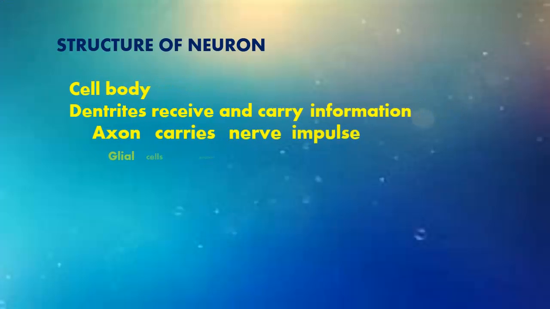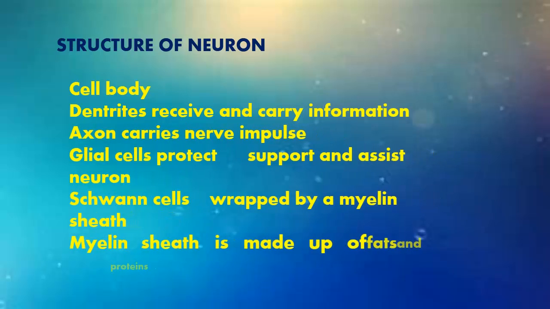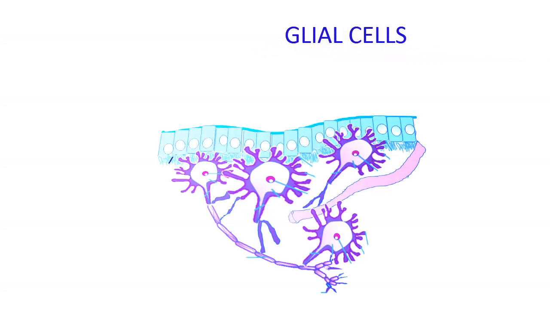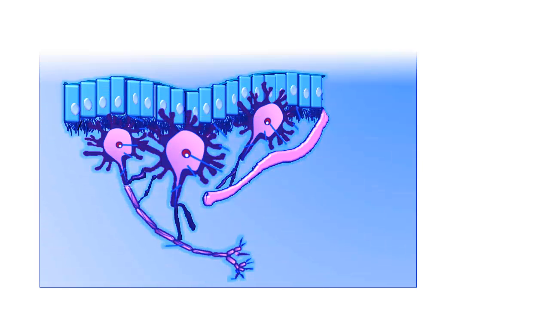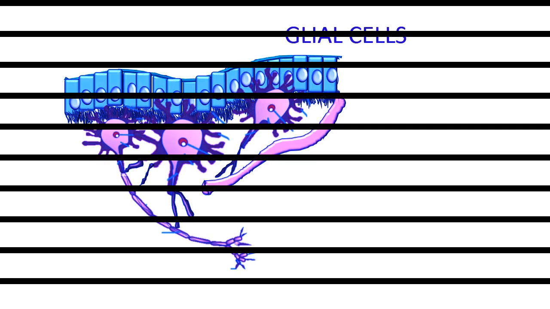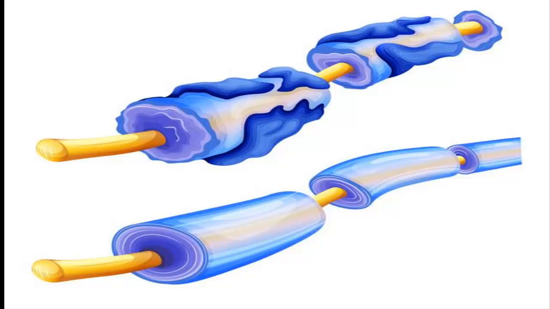Dendrites receive and carry information towards a cell body. Axon. Axon carries nerve impulse away from the cell body. Glial cells. Glial cells protect, support and assist neurons. In the PNS, the glial cells are otherwise called Schwann cells. Schwann cells are wrapped by a myelin sheath. Myelin sheath is made up of fats and proteins.